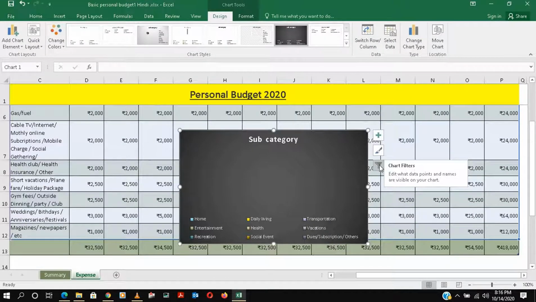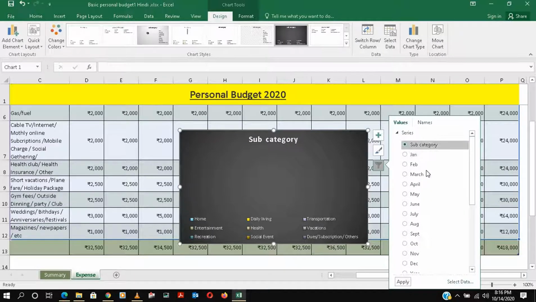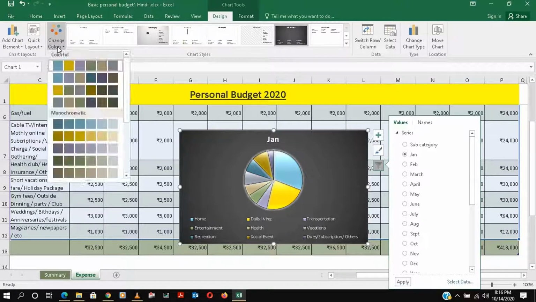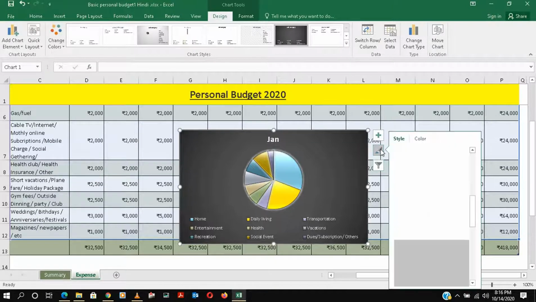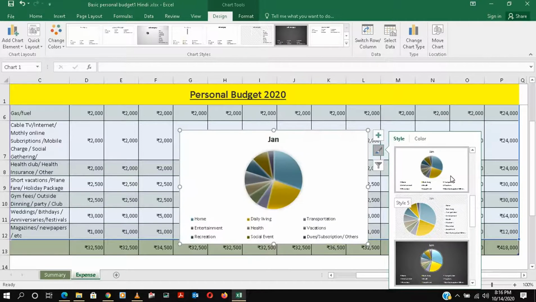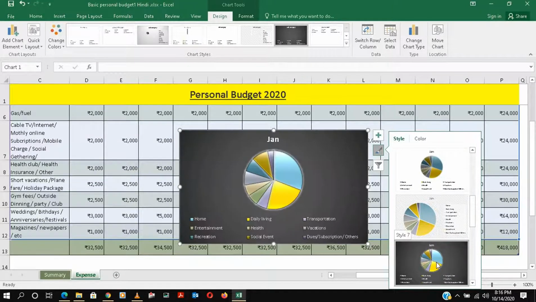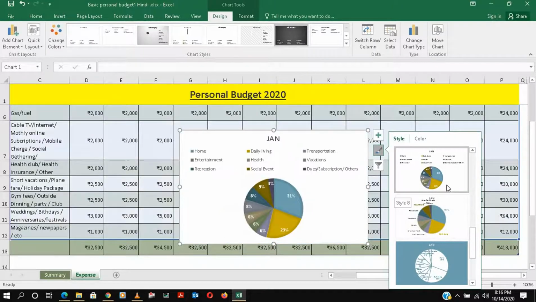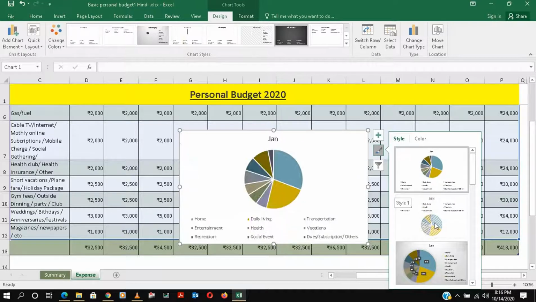We talk about this filter many times, this is very important. Here are subcategories, if we just put on January and we put apply, it will show January. Now it is not coming with the percentage and all, it is just coming simply. So you can go here, okay, color you can change, you can type, you can make it. So here will be different types, it will be like this, it will be like this, it will be like this. So you can make different things.